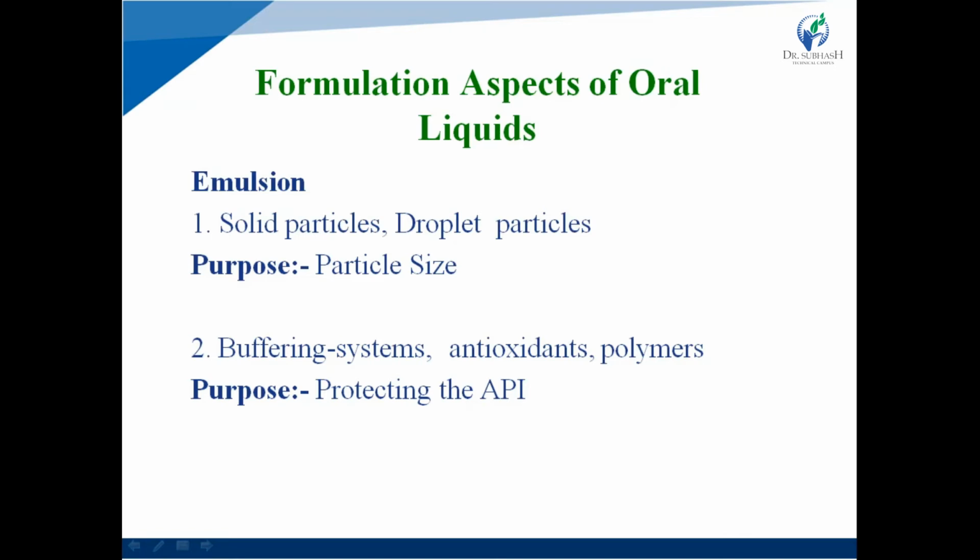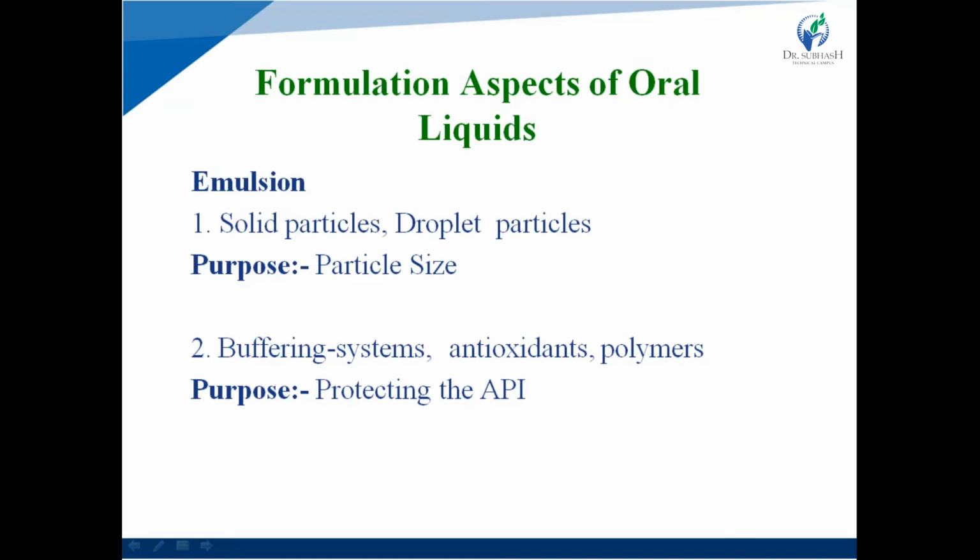First one is maintenance of temperature. Next one is mixing equipment. After that, homogenizing equipment. Fourth one is in-process or final product filters. Those are all parameters to be considered during emulsion preparation.